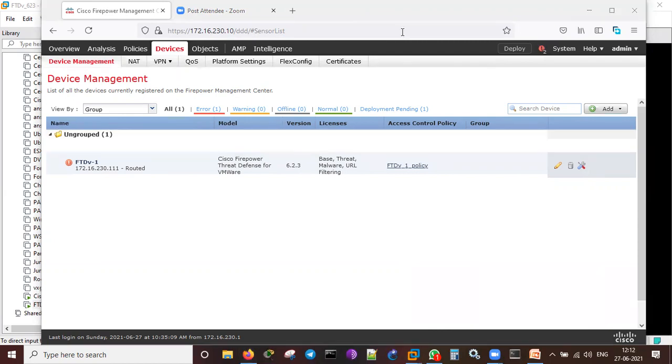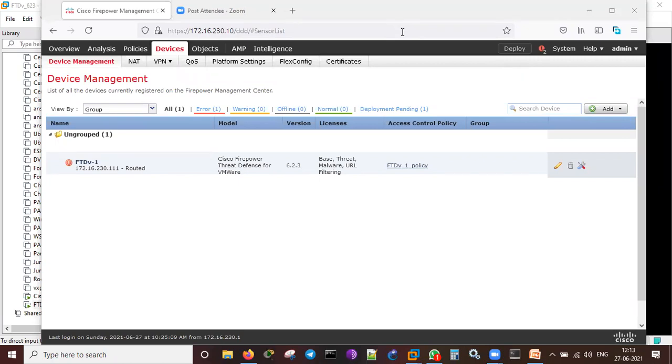Can you please share the link to download the software? Which software do you want, Jayant? FTD. You have to download it from Cisco only. I cannot provide the software link. You can download it from the Cisco site, the virtual version, with a proper Cisco login. Then you can download the OVA files.